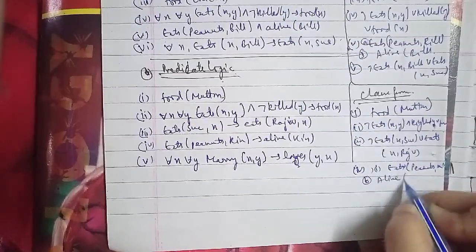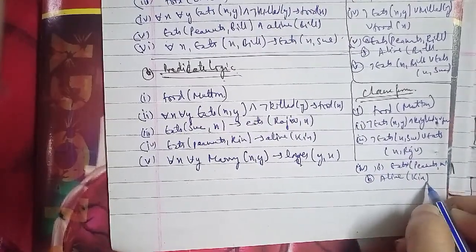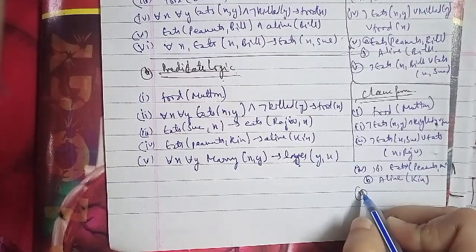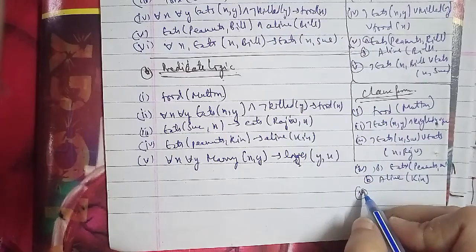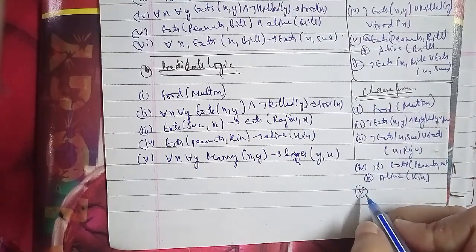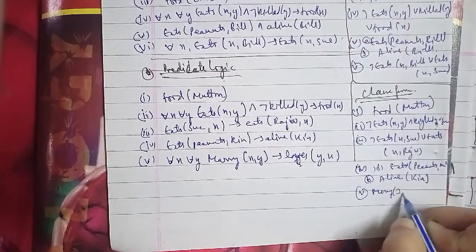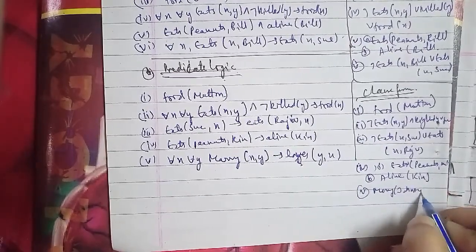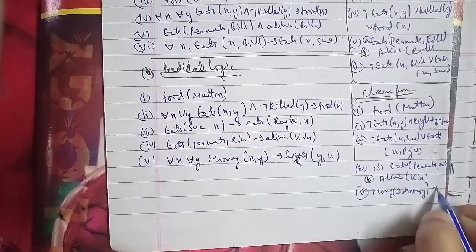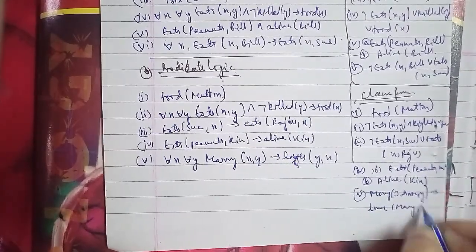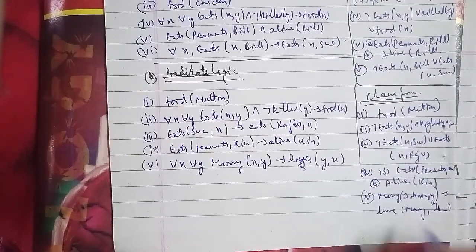Instance and ISA play an important role in a useful form of reasoning, property inheritance.